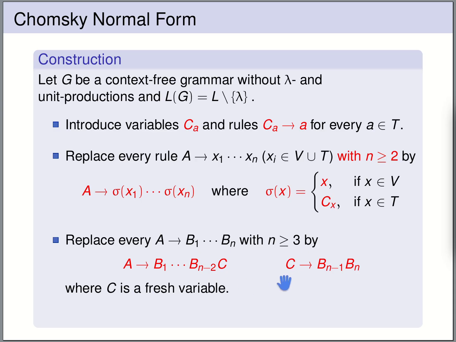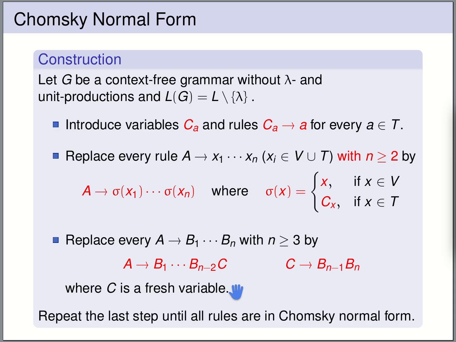If you apply both of these rules after another, then we basically get our original rule, but now the right-hand sides are shorter than the original rule. So we keep splitting until all of the rules have at most length 2 in the right-hand side. And once this is done, our grammar is in Chomsky normal form.